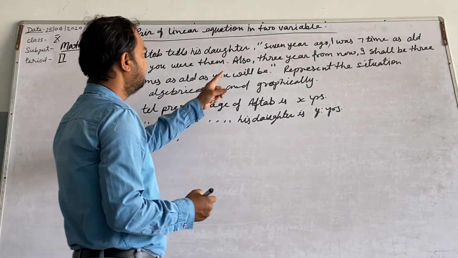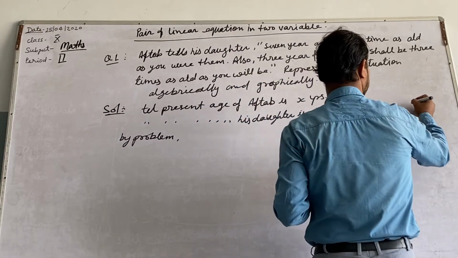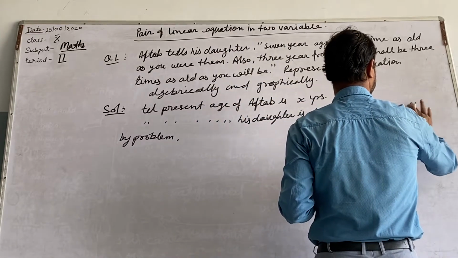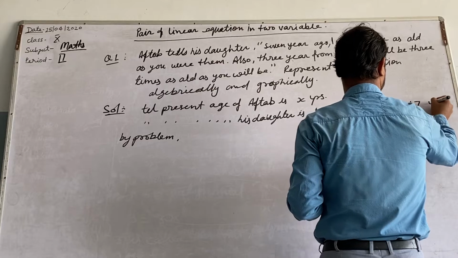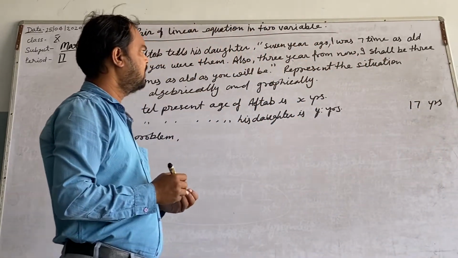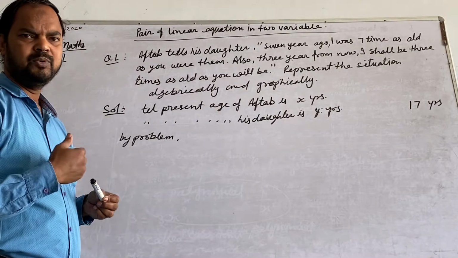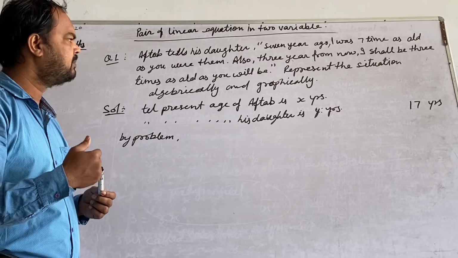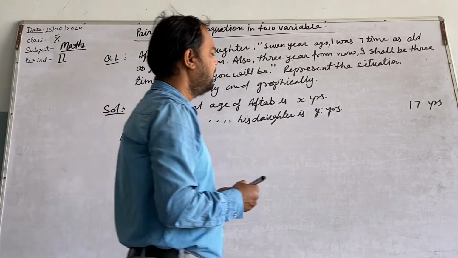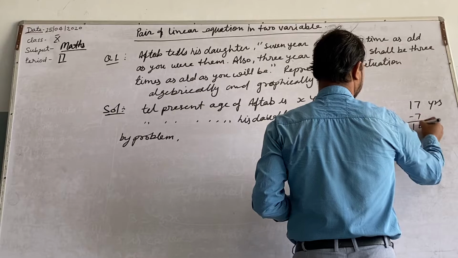Now first thing, 7 years ago. If your age is today 17 years, now 7 years ago, what was your age? Ago means before. Before means you have to subtract 7. Now 7 years ago you will be 17 minus 7, 10.